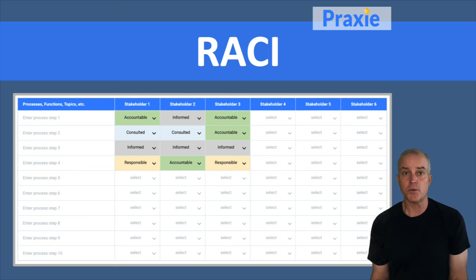So the idea with a RACI is that you create discrete roles and responsibilities based on the acronym RACI that allow you to then help communicate who owns what so people aren't stepping on each other's toes and everyone works more collaboratively, more effectively, and even faster. That's the value of a RACI.